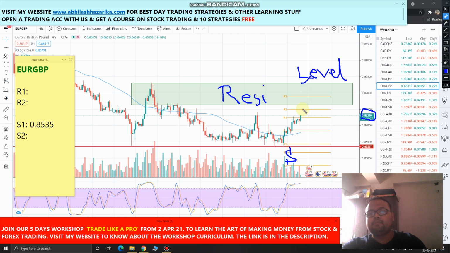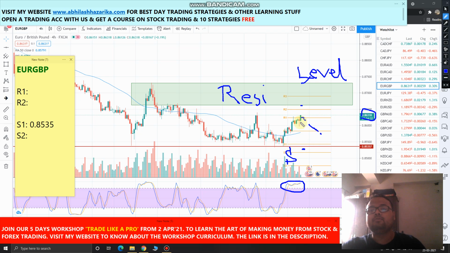And right now market is trading here, looks positive, but just look at this position. Market is in overbought zone right now. Eventually market will come down, and so it is not the ideal position to execute any order. Suppose you buy here, and your stop loss will be here and this will be your target. Your risk to reward ratio does not match, so that's why you should avoid this kind of trade.